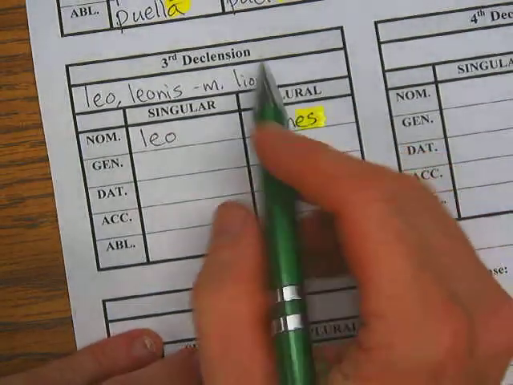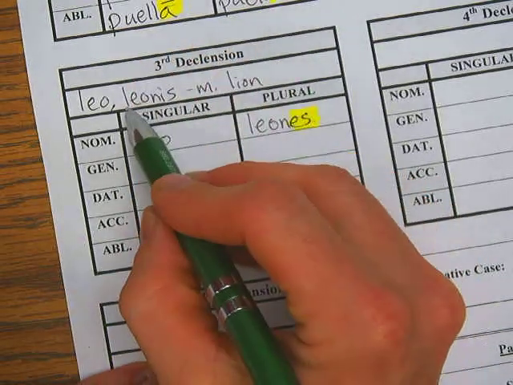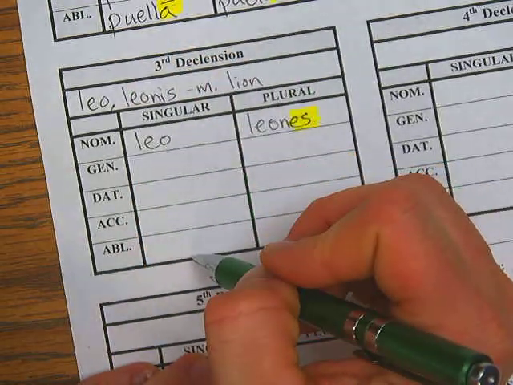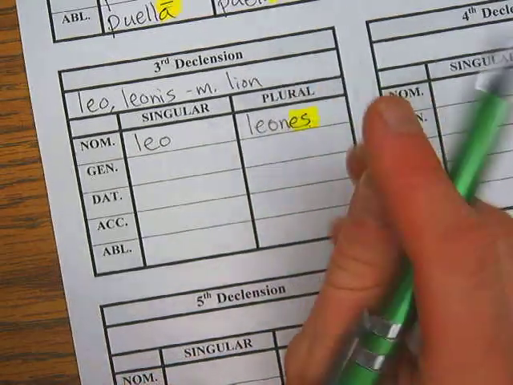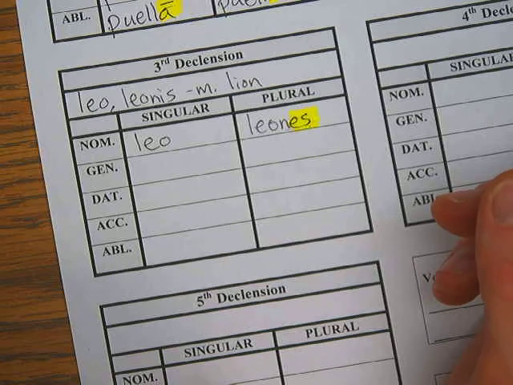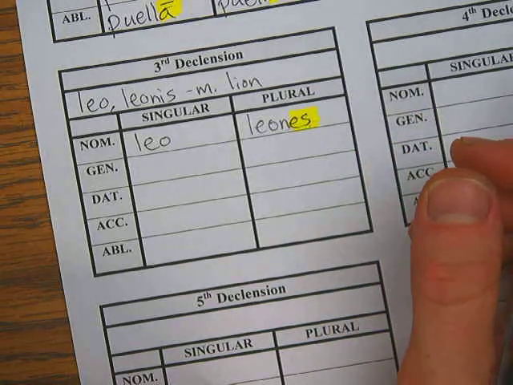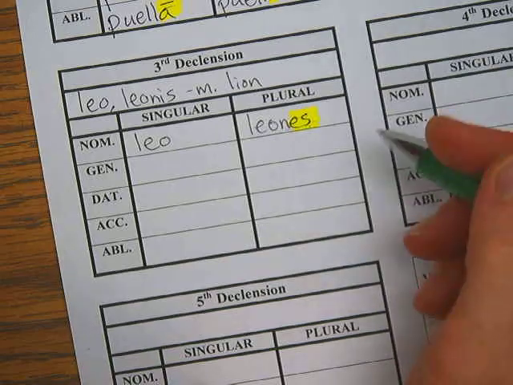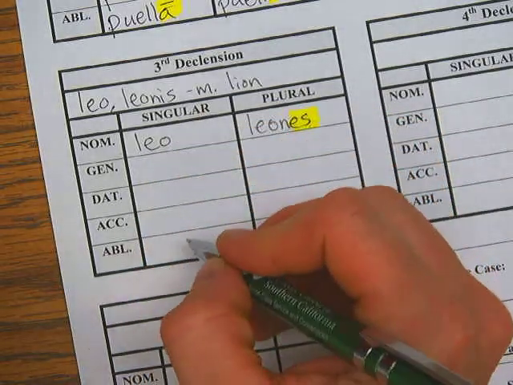And where do I get that extra stem from? Well, I can look at the genitive, and I can take off the is, and that gives me the new stem for all these other endings. Okay, leones. Hopefully that sounds right to you. Unus leo, multi leones, multi mercatores, multi pistores, pictores, gladiatores. Hopefully that makes sense to you.